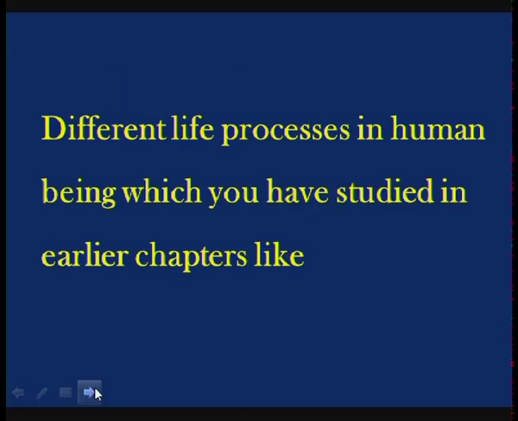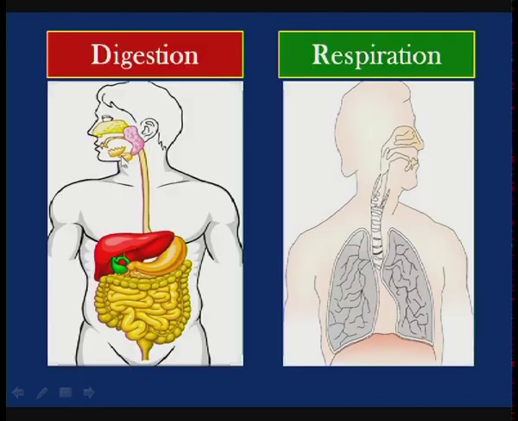Different life processes in the human being which you have studied in earlier chapters. Look at these pictures: the digestive system, which exclusively performs the process of digestion. And this is the picture showing the lungs, the respiratory system, which exclusively performs the process of respiration.